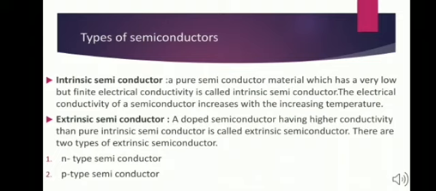The added impurity is called a dopant. A doped semiconductor having higher conductivity than a pure intrinsic semiconductor is known as an extrinsic semiconductor. This can be further divided into two types, that is N-type semiconductors and P-type semiconductors.